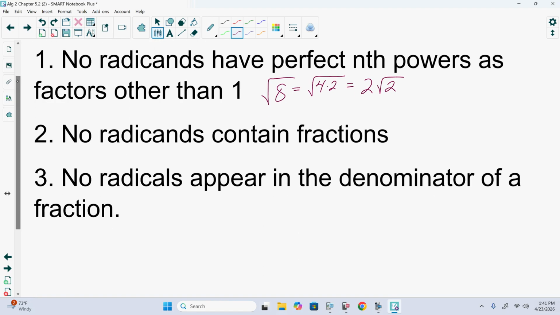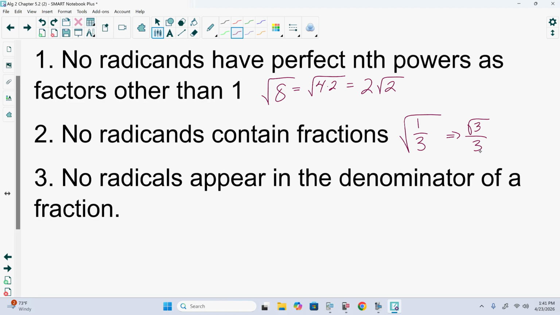Two, no radicands can contain fractions. I can't leave it as the square root of 1/3 or as a radical with a fraction inside. We've got to simplify it out. Interestingly enough, this is actually going to become the square root of 3 over 3. We need to have it in simplest form.